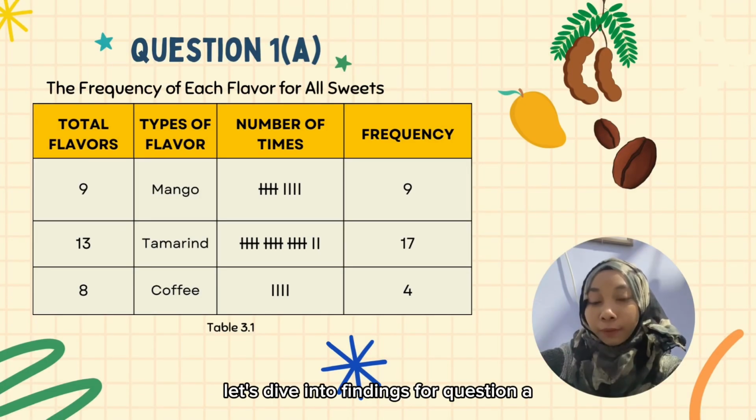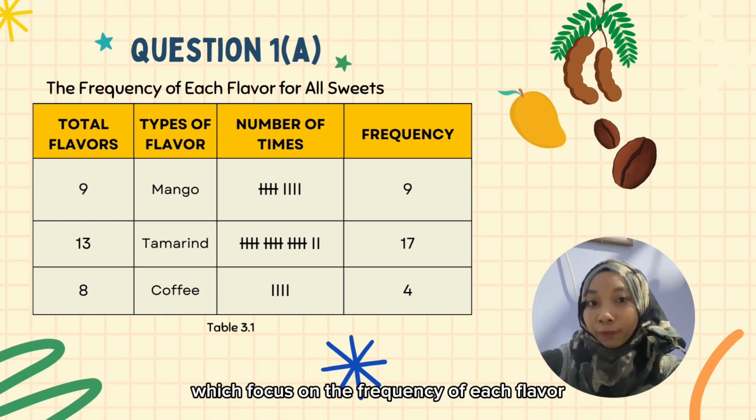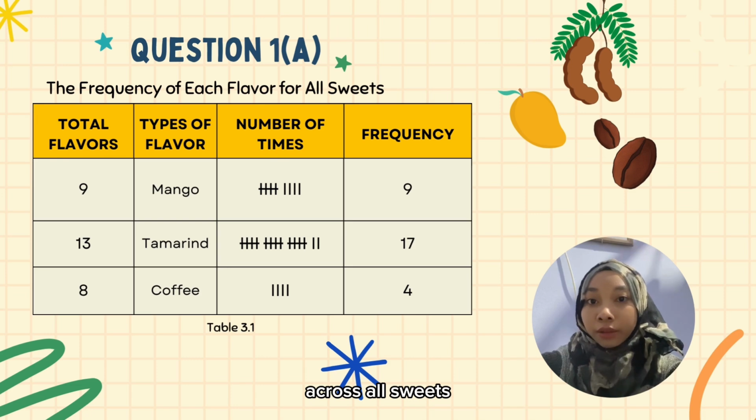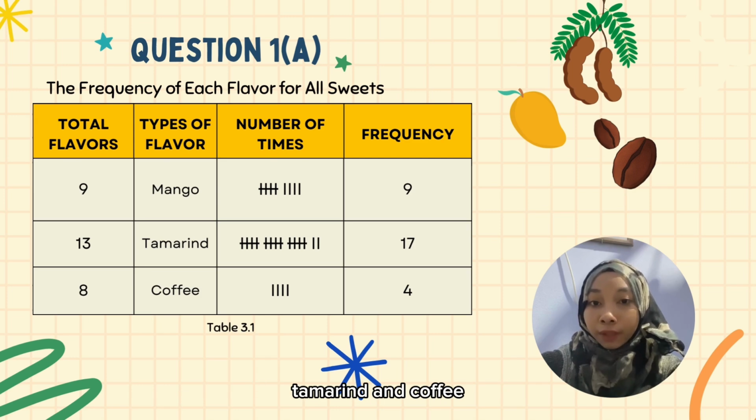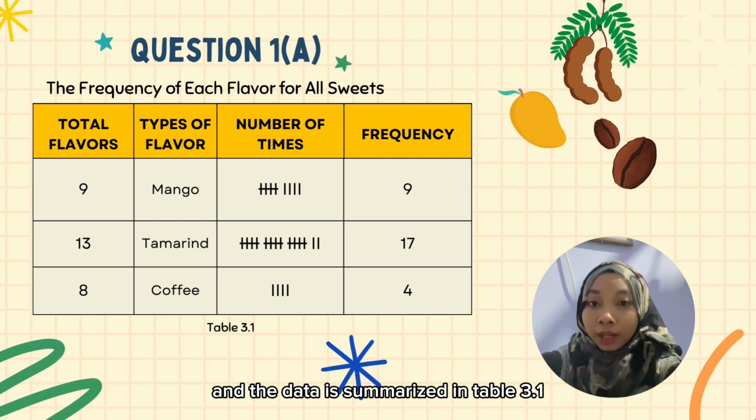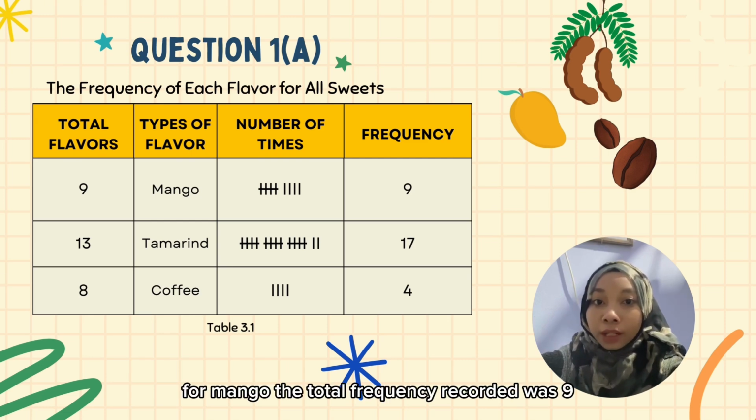Let's dive into findings for question A, which focuses on the frequency of each flavor across all sweets. We have 3 different flavors, which is mango, tamarind, and coffee, and the data is summarized in table 3.1. For mango, the total frequency recorded was 9.